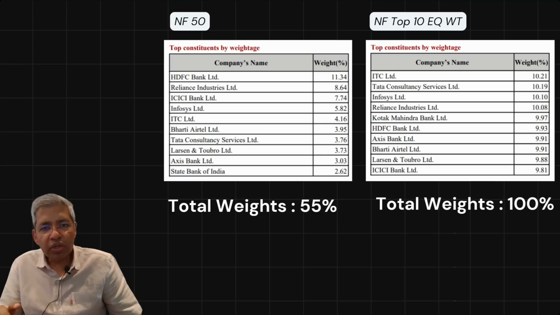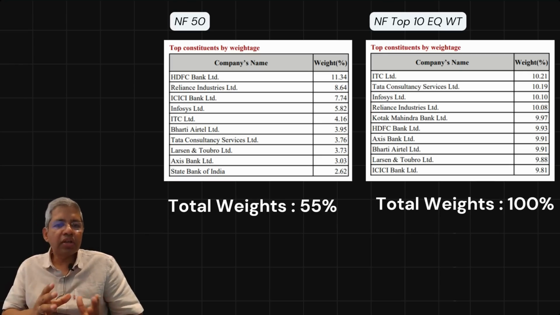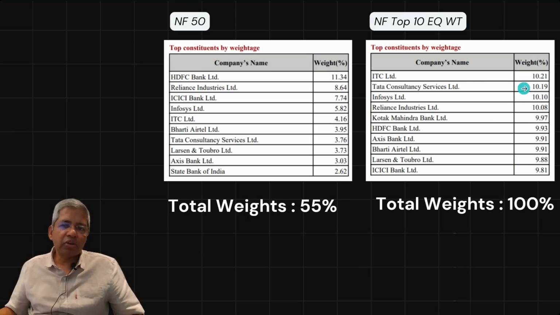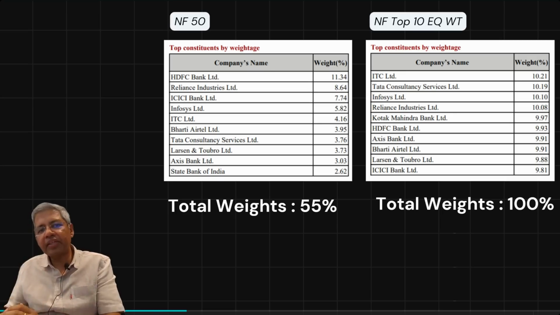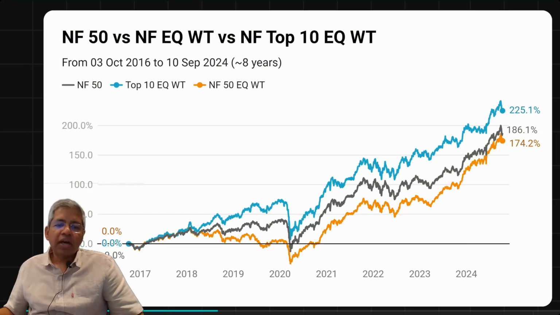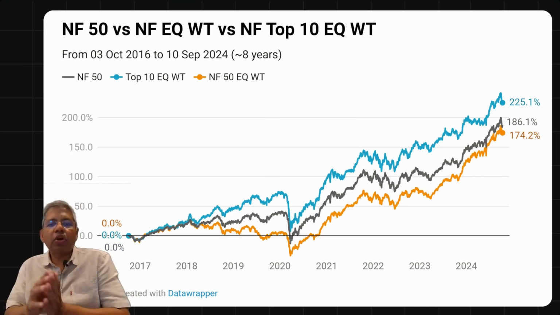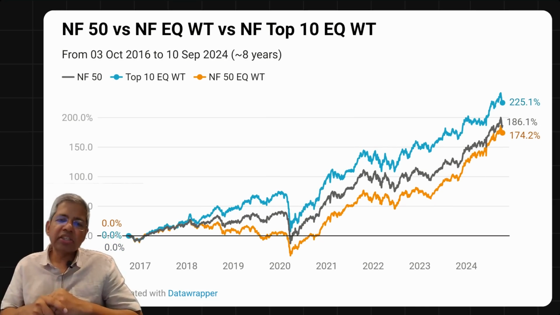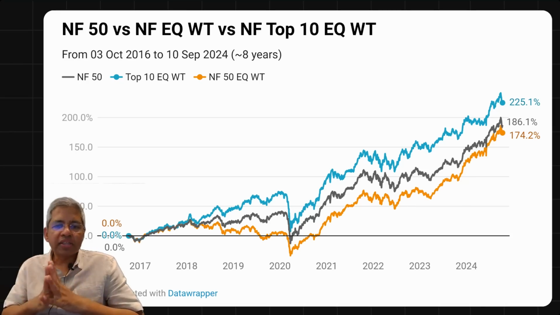In terms of total weights by the top 10 constituents in the Nifty regular index, you have 55% weights taken up by the top 10 stocks, whereas the Nifty top 10 equal weight distributes that entire weight across 10 stocks. So, the total weight, of course, is 100. But the fact remains that in the second index, we are not really getting the benefit of other stocks which are performing beyond the top 10. So top 10 is essentially just looking at those larger market caps.